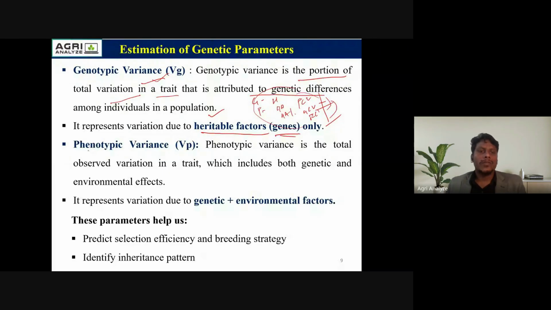So coming to phenotypic variance, it is the total observed variation in the trait, which includes both genotypic and environmental variation. You know that phenotype is equal to G plus E, meaning genotype plus environment. Here the variation is due to genetic factors and environmental factors. Okay, coming to the next slide.